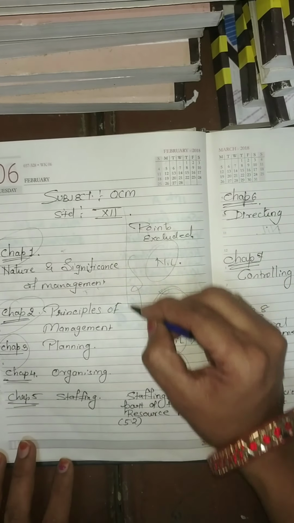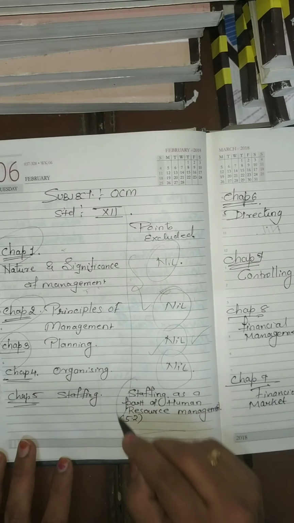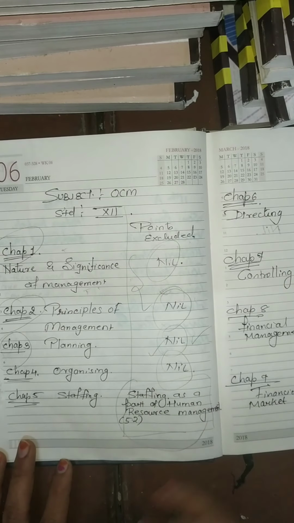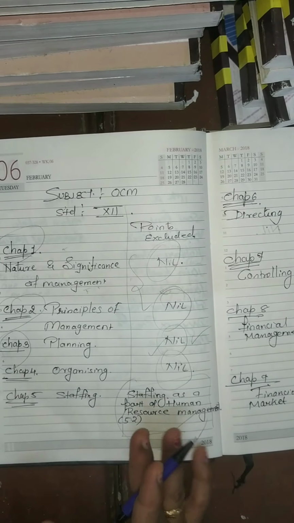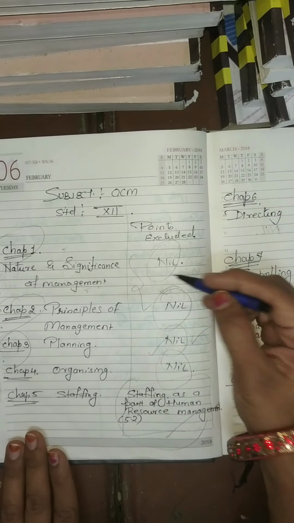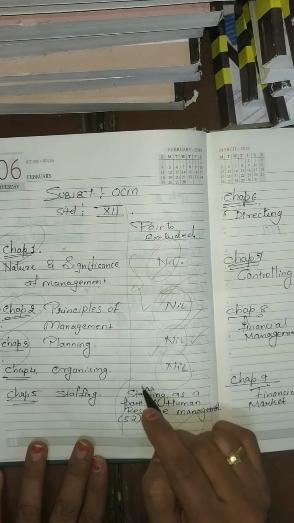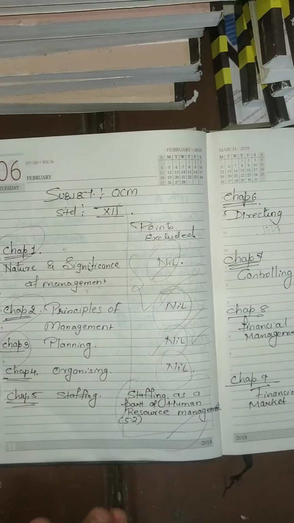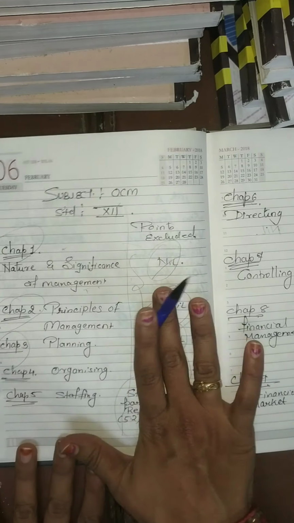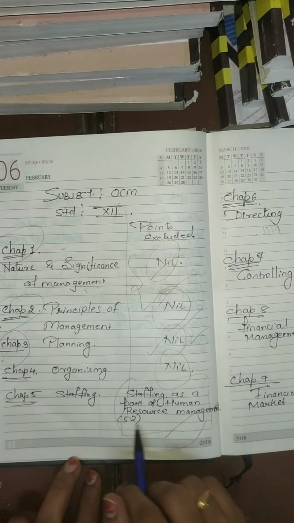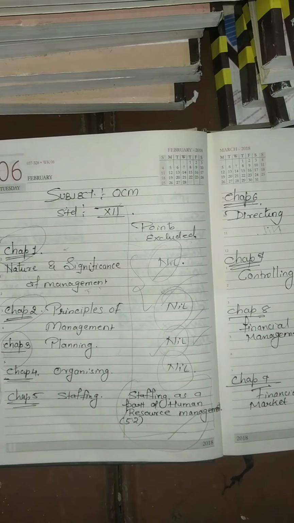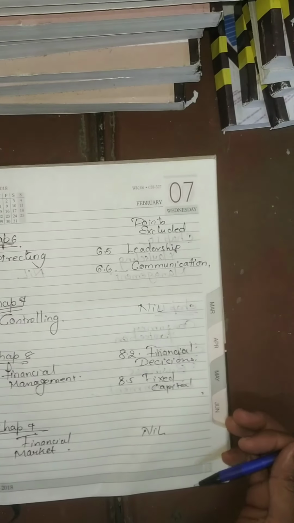So from all the chapters which we have completed, only this one point, staffing as a part of human resource management, is reduced. To be very frank, I am going to explain each and every point to you, but when you are preparing for your examination you have to exclude it. That is to say, from chapter number 1 to 4 do not exclude anything, read everything, but from chapter number 5 you have to exclude staffing as a part of human resource management. Exclude that point.